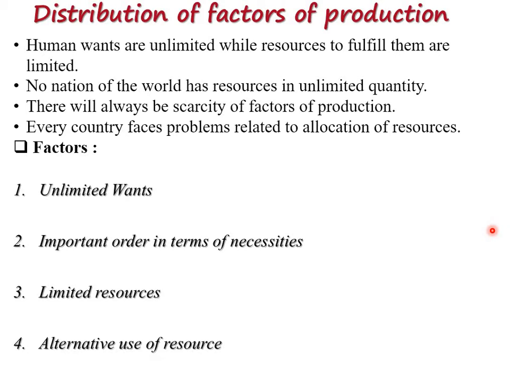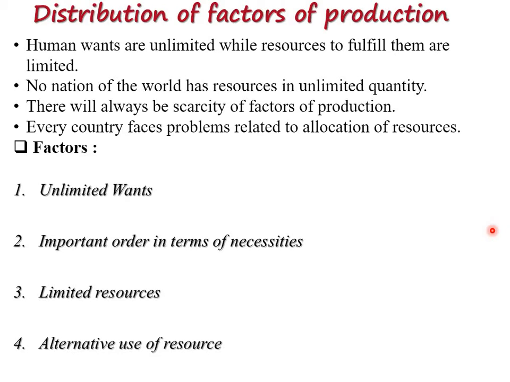So it must be chosen where the alternative usage will increase. One example will make it clear. Wheat. If wheat is sown in a land, bajra, maize, groundnut or any other yield cannot be cultivated. Other usage of land has to be stopped. See, a simple example: one land is there, and on that land, if we sow wheat, we cannot crop the others, bajra, maize, groundnut or any other. Yield, that is the highest output, the benefit from the crops, cannot be cultivated. So other usage of the land has to be stopped. Only one use is there. If the alternative usage is useful, then use that one, otherwise stop it.